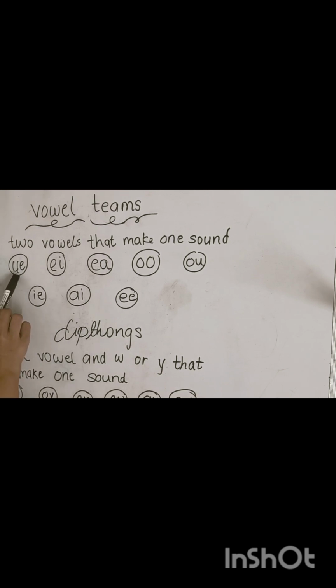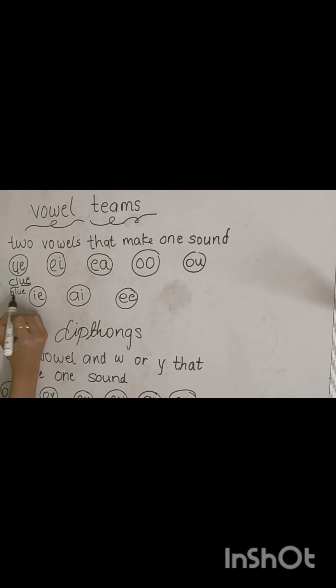So the first vowel team we are going to take is U and E. I'm not going to make any short sounds of them because it will be more confusing. U and E together make U. So cl, U, clue. In the previous video on digraphs and blends we learned that C and L make cl, and UE makes U. So clue, clue, blue, blue, blue.